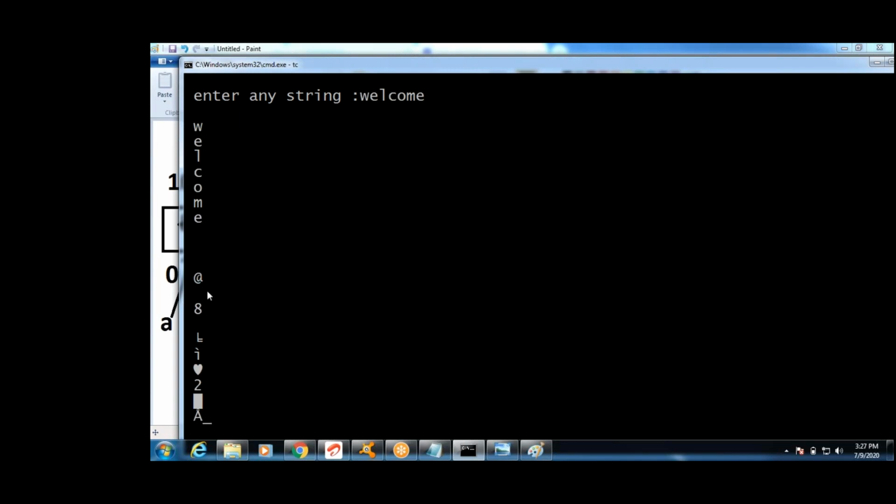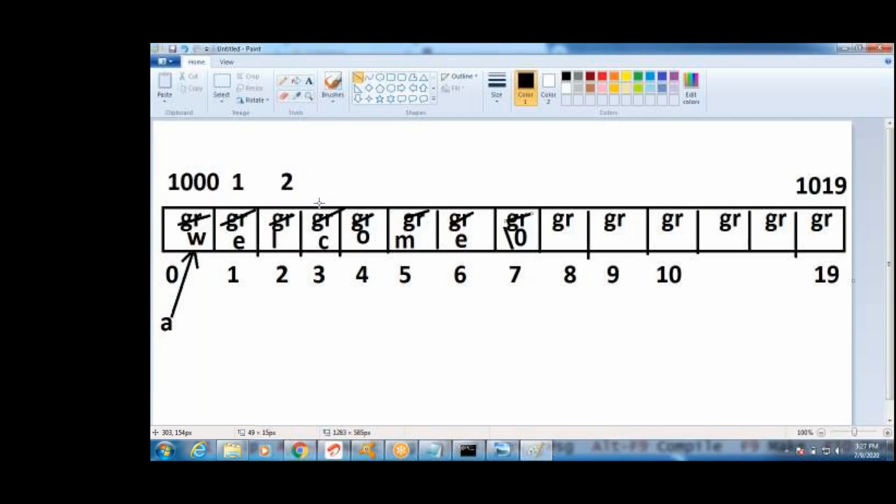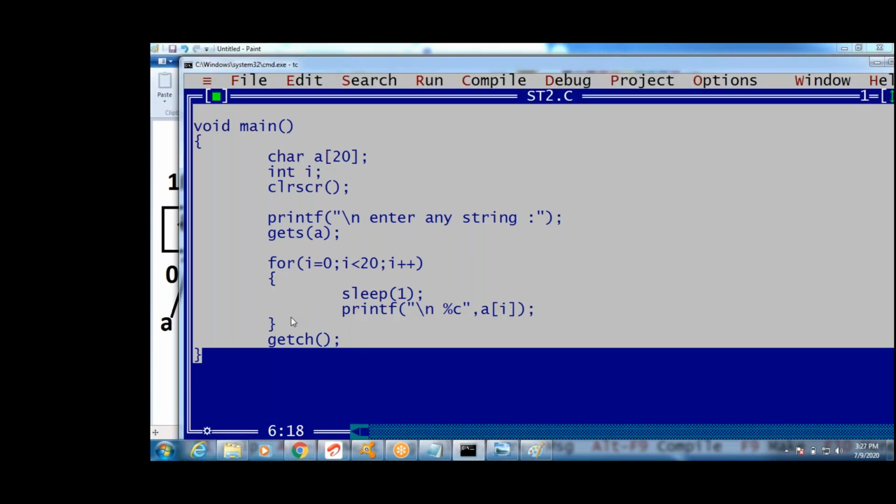What is the next character? Till the null character we have to read. See, all string programs we write with this step, guys. See once, I equals 0, first character. I is 0, A of I not equal to null. What condition do I have to write, guys? A of I not equal to the null character.